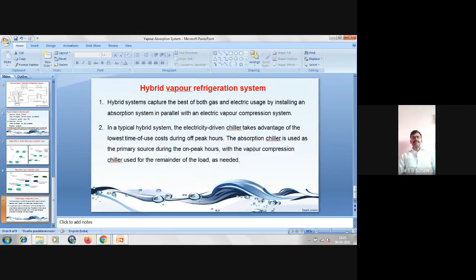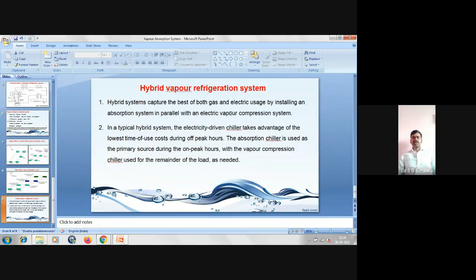Then the hybrid vapor refrigeration system. Here we are mainly using two or more fuel or energy sources. The hybrid system captures the best of both gas and electric use by installing an absorption system in parallel with an electric vapor compression system.